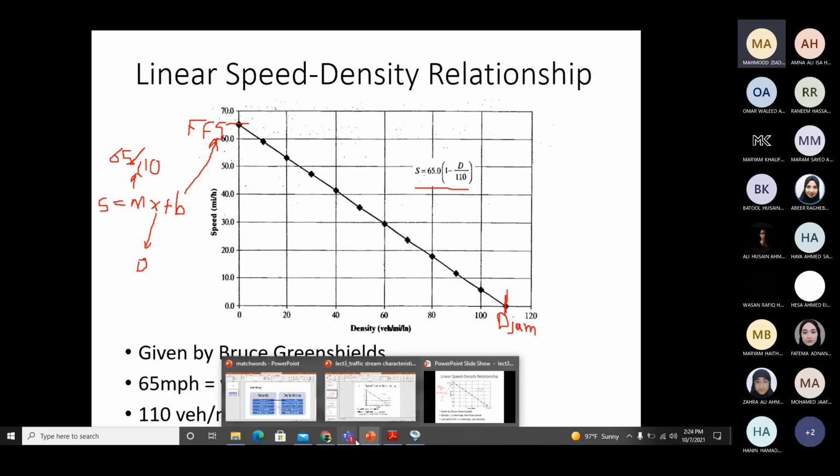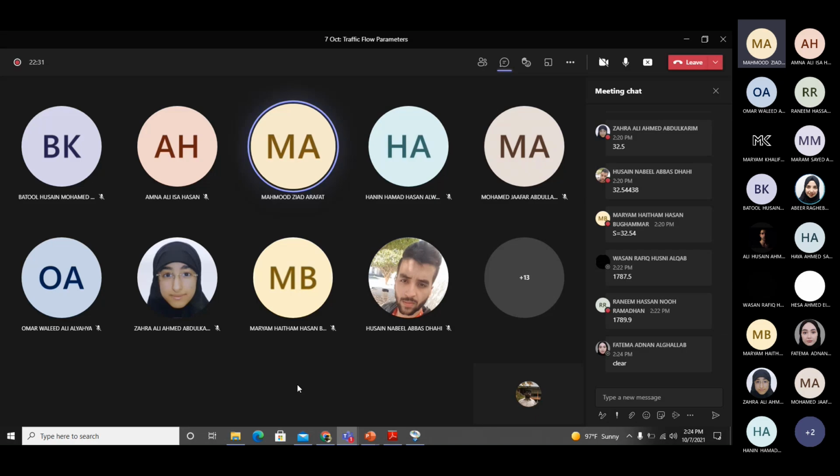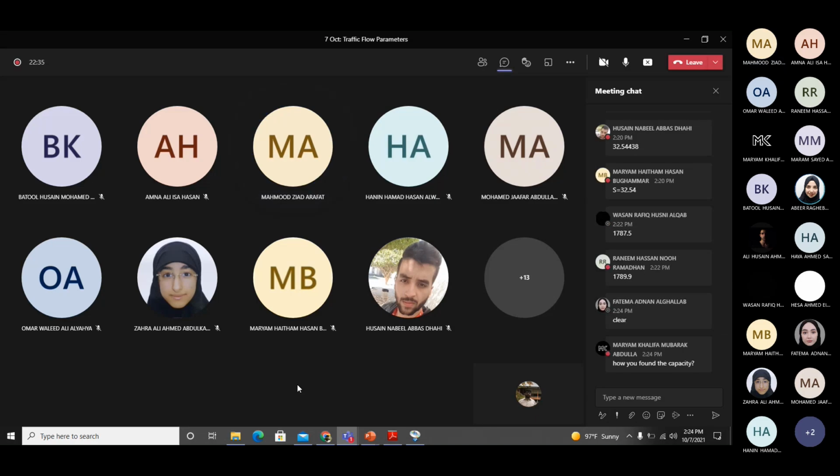Doctor, what's the difference between the critical density and the jam density? Critical is when the flow is maximum, and jam is when the flow is zero, totally jam, no traffic flow. So many vehicles on the road, they cannot move. This is jam. Critical will be at maximum flow. The flow is still there. It is the maximum, so the cars are moving. At jam density, cars are not moving. They are totally jammed.